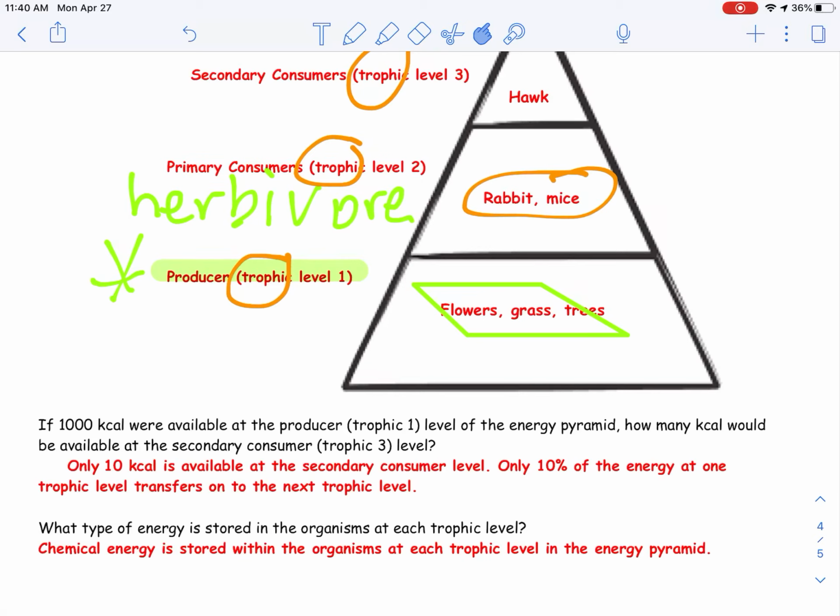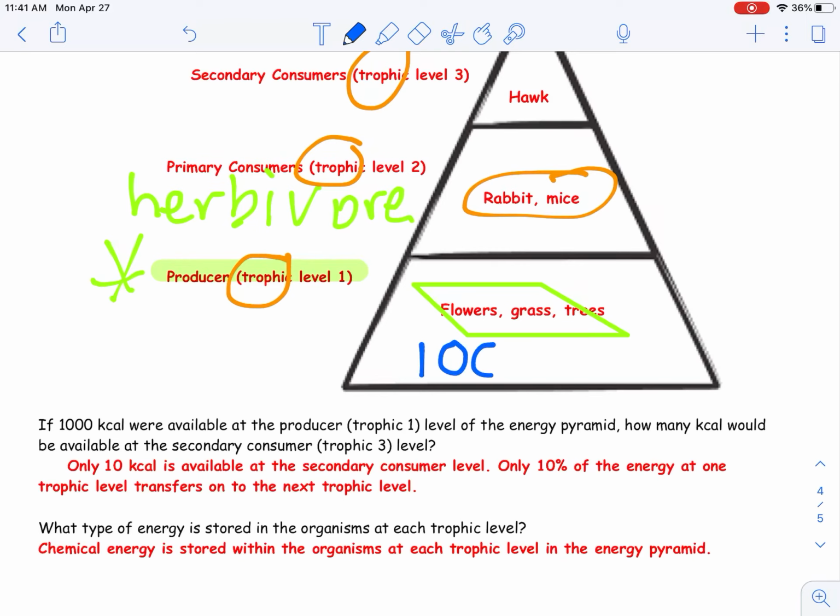What we've got going on here is that only 10% of the energy at one trophic level transfers on to the next trophic level. It's because that first level needs to use that energy for its own life processes, for its own growth, for its own movement, for its own reproduction. So what's available to move on to the next trophic level would only be 10%.